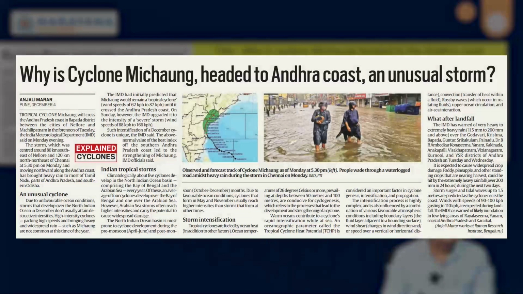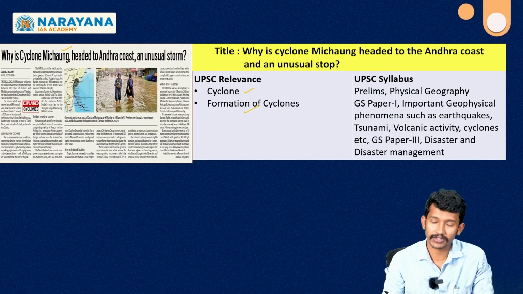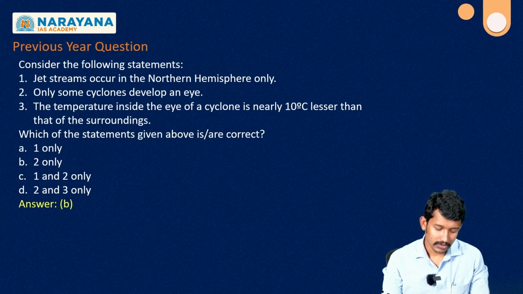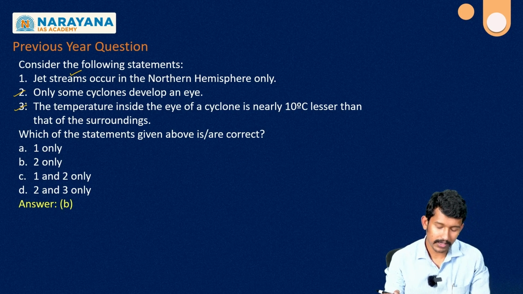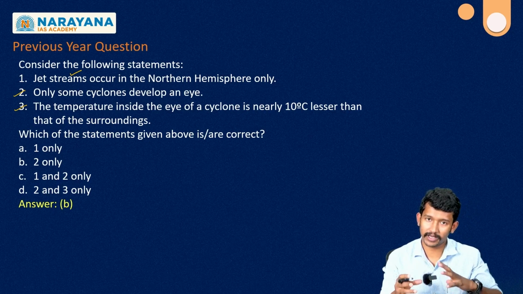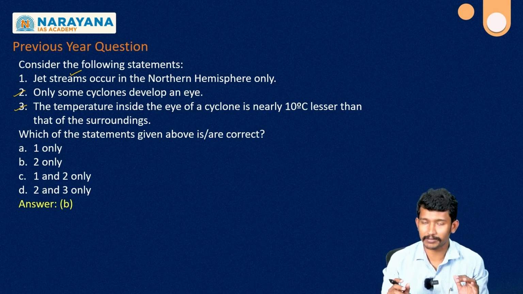First article, we have Cyclone Michaung. From an exam point of view, we can expect some questions related to the cyclone and also the formation of cyclones. We also had a previous year question related to the cyclone. The first statement is about the jet stream and the second and third statements are related to the cyclone, so a combination of phenomena can also be possible. We can expect some similar questions in the upcoming examination as well. So that's why we are discussing this topic.